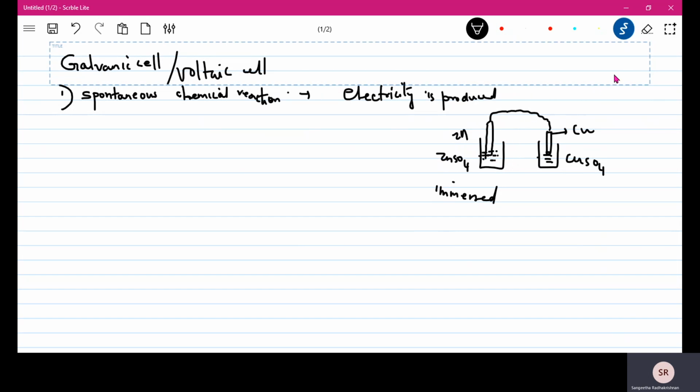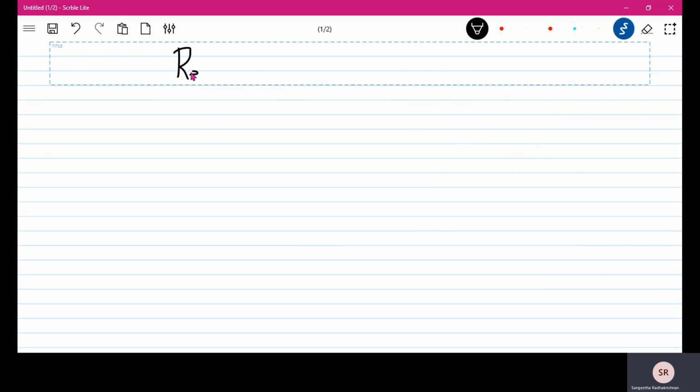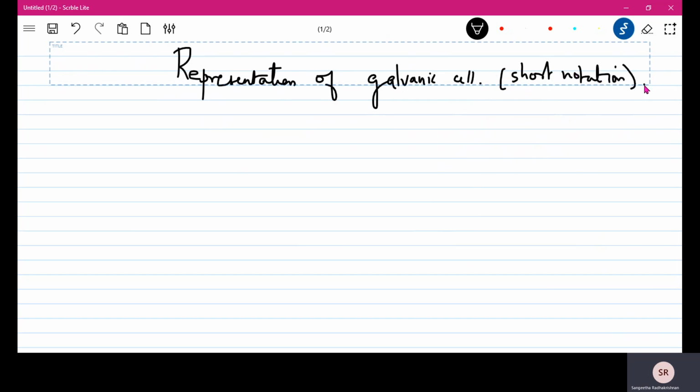And now let us see how to represent galvanic cells. So now you know what is a galvanic cell, you know what is a salt bridge. Now let us see how to represent galvanic cells. Representation means you're making a short notation of a cell. So here you're going to show everything.